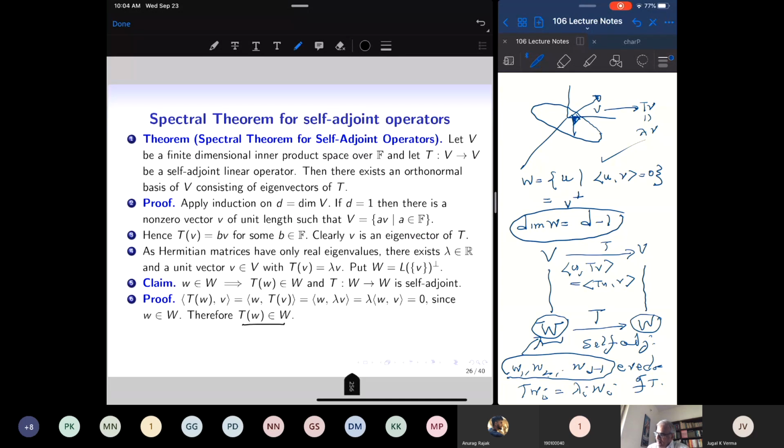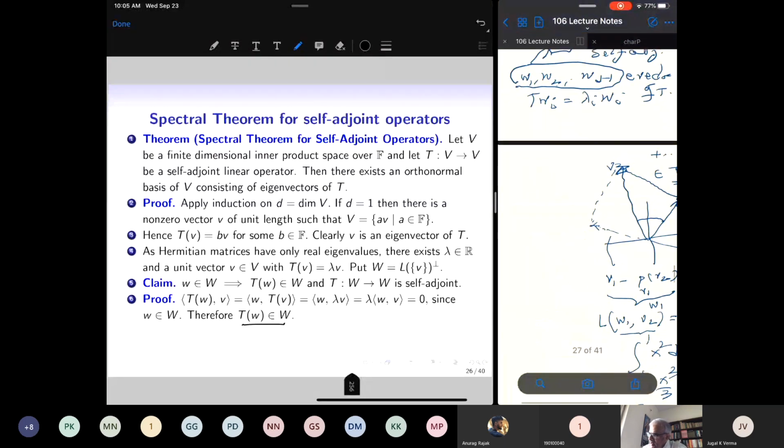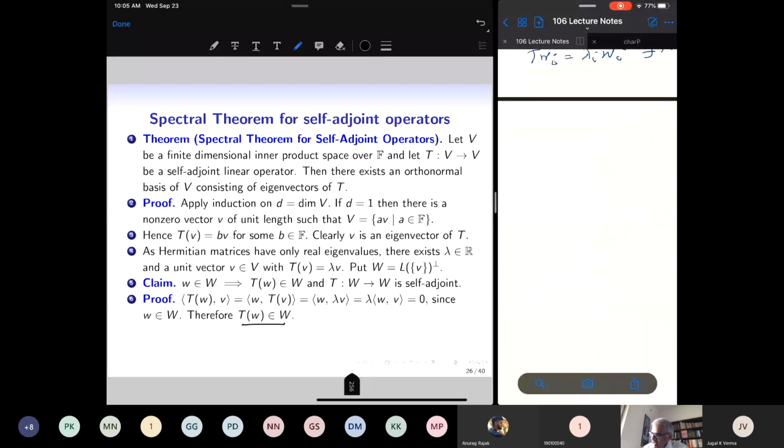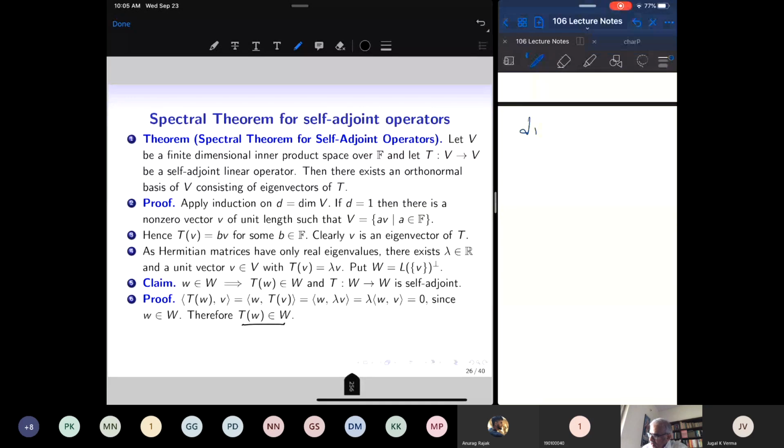So I have proved that when I restrict T, this linear map from V to V, to W, I get a self-adjoint linear operator on W. Now we have to see that W is d minus 1 dimensional. Now this we have seen before. Let me recall why the dimension of W is d minus 1.